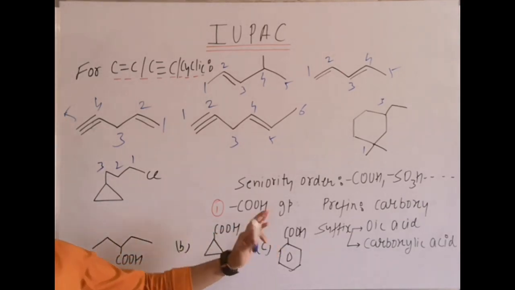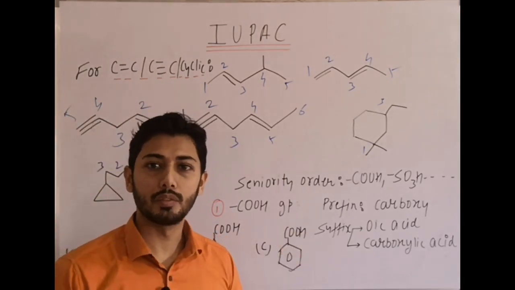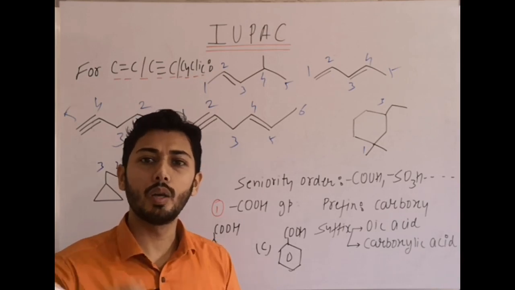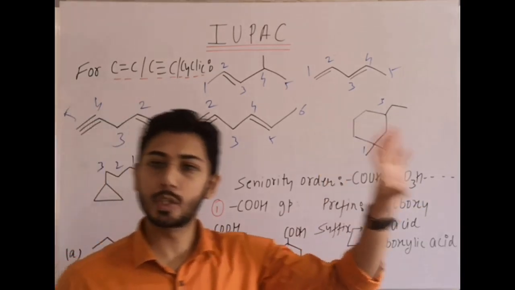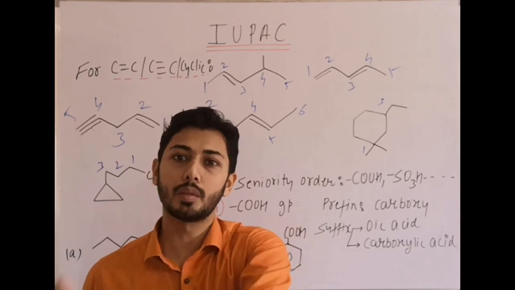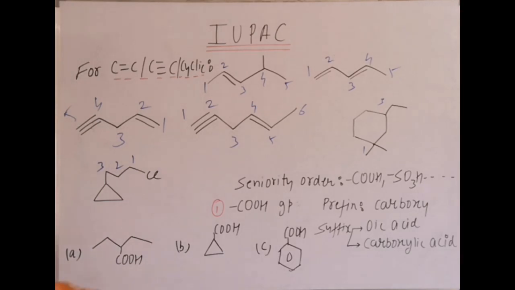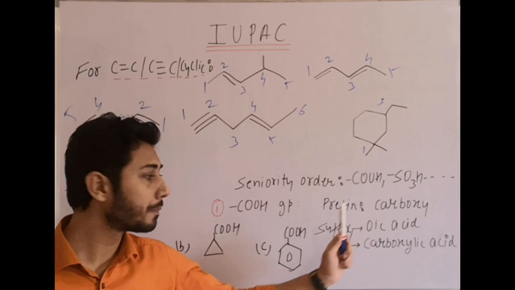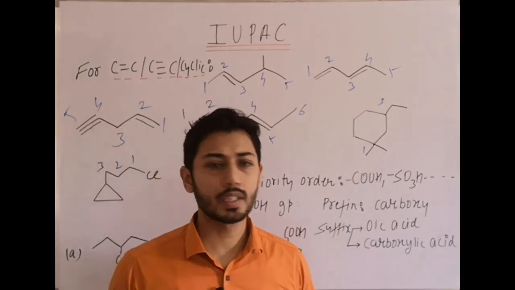First is the carboxylic group. Now when a functional group is present, select the carbon chain which contains the senior functional group. And if junior functional groups are there, they all become prefixes. So select the longest chain with the principal functional group present, then multiple bond numbering will be given, then substituents will be considered. The prefix of the carboxylic group is carboxy. In your notes it is written systematically, revise that part. Suffix: there are 2 suffixes, one is oic acid, one is carboxylic acid.